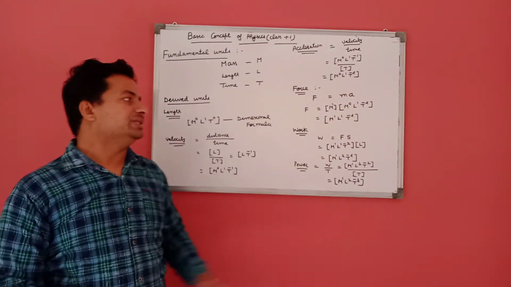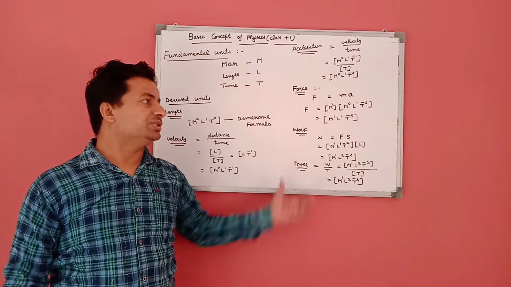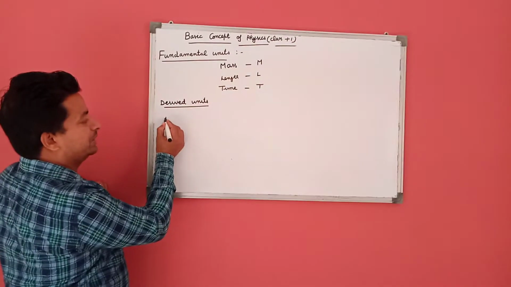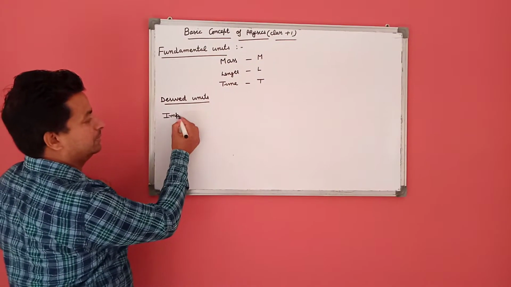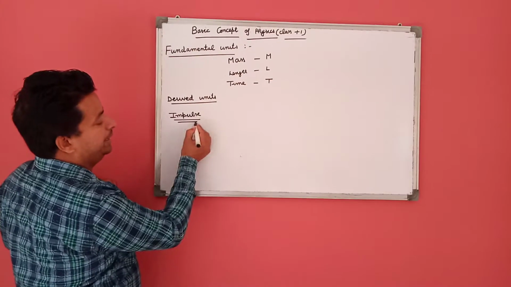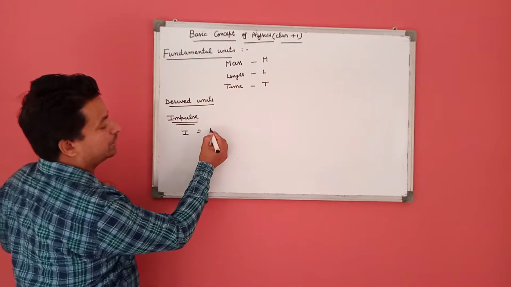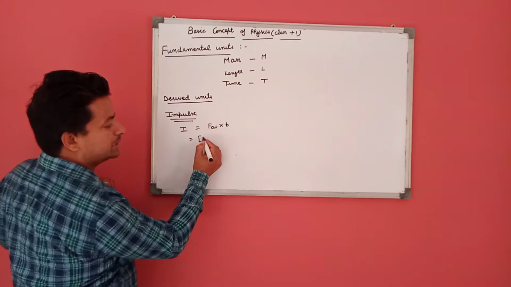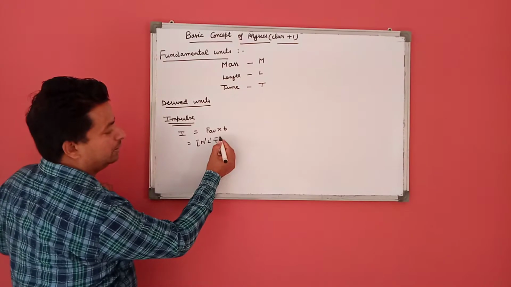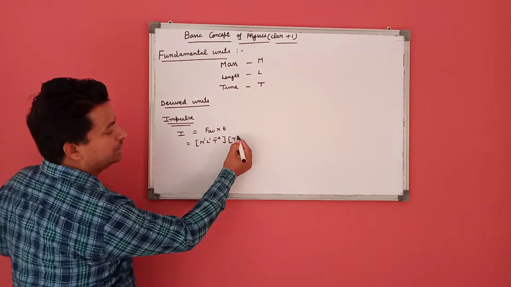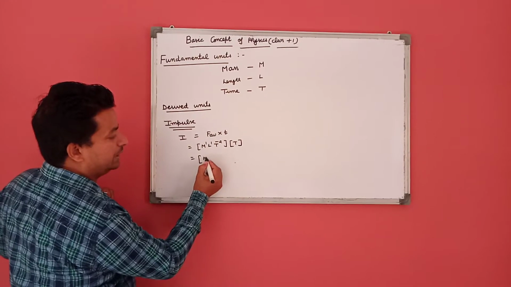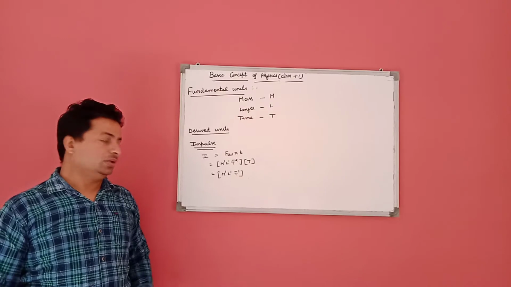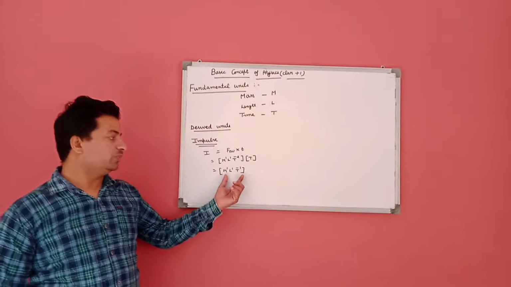These are some basic dimensional formulas of physical quantities. There are other physical quantities; the first one is impulse. It is defined as the product of the average force and the time. We know force is M1 L1 T minus 2 and time is T. So the dimensional formula is M1 L1 T minus 1. This is the dimensional formula of impulse.